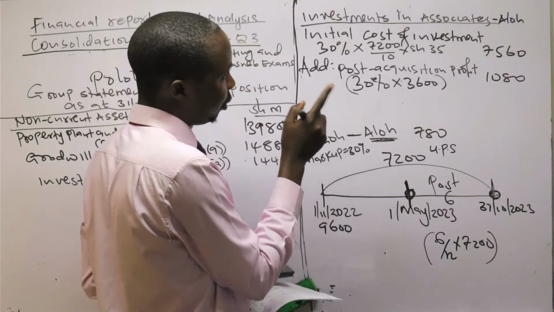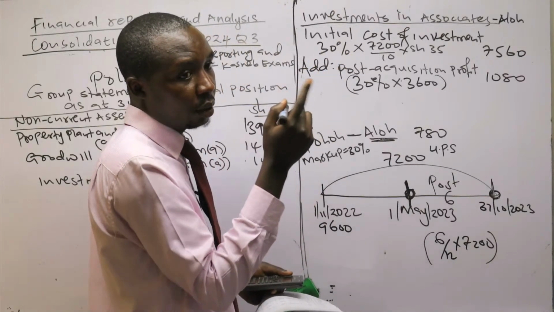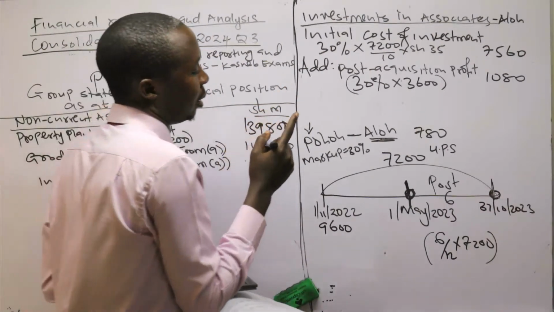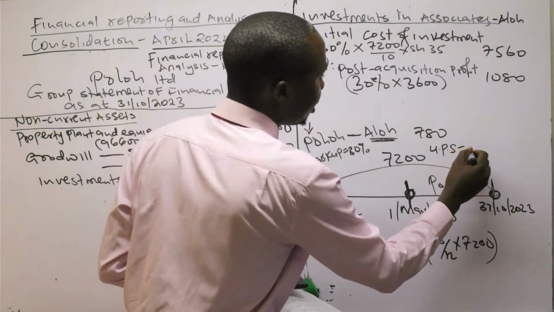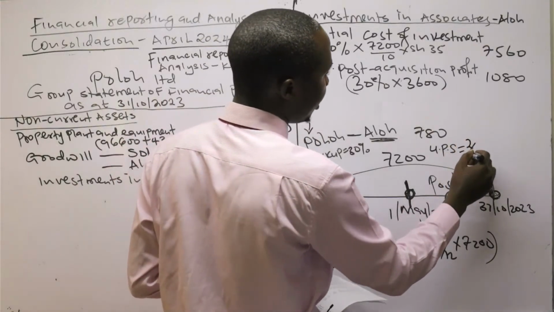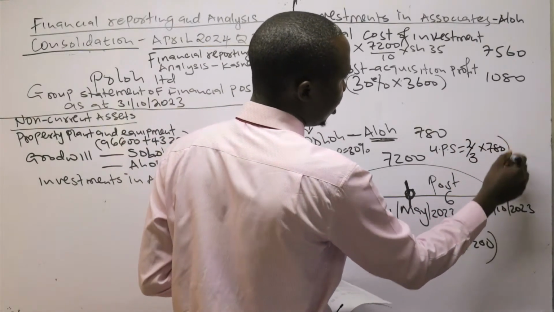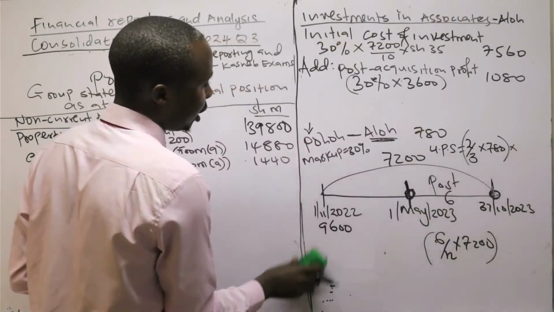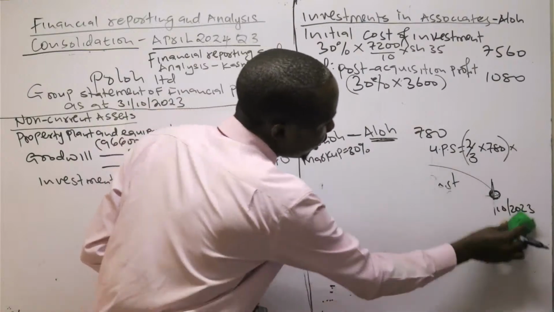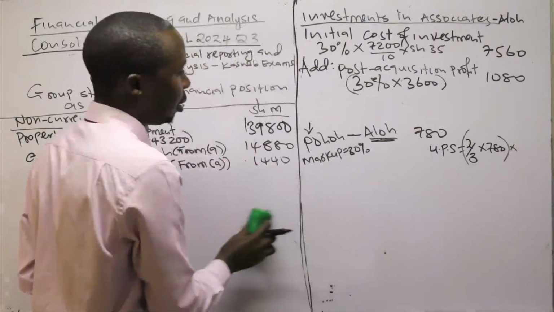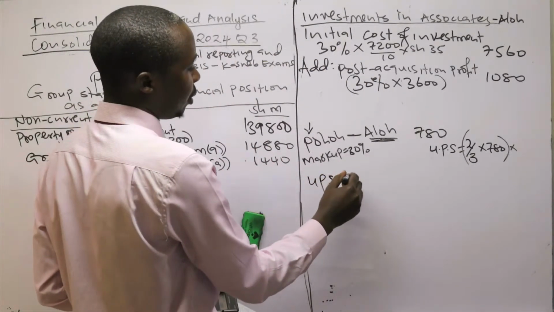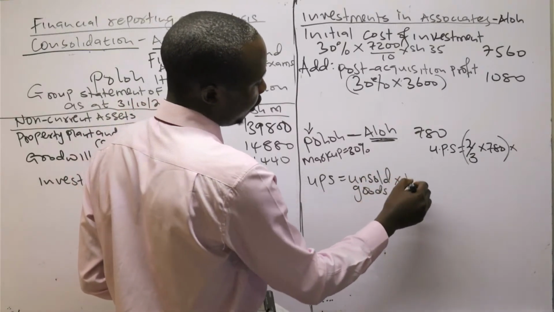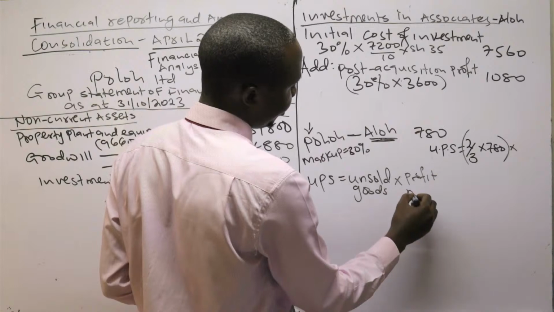So what you will be taking from that other company called Allo must be reduced by the unrealized profit, which is unsold goods, 2/3 of 780 times margin. Remember that to change markup to margin, UPS is equal to unsold goods times profit margin, not markup.